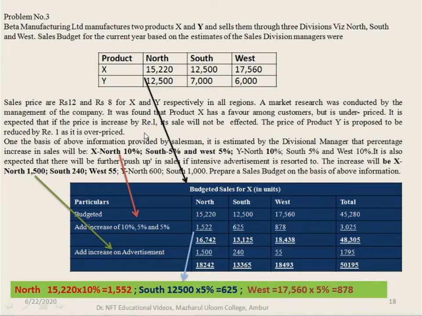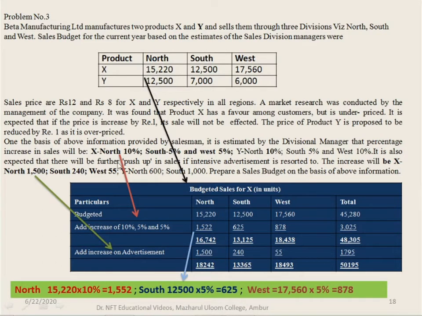Apart from that, there is some other information given. On the basis of the above information provided by the salesman, it is estimated by the divisional manager that the percentage increase in sales will be for X, North 10%, South 5%, and West 5%. For the product Y, North 10%, South 5%, and West 10%.